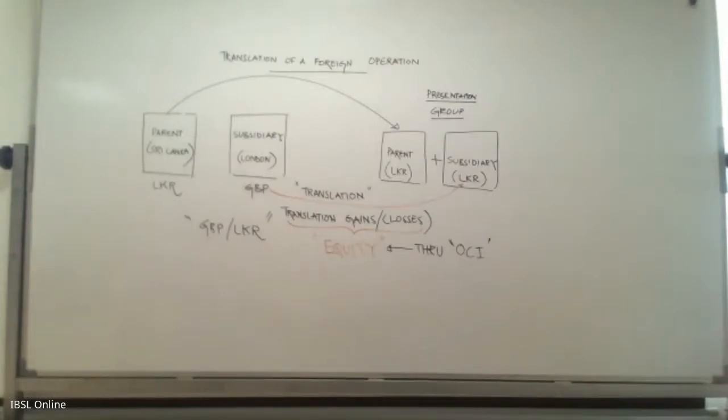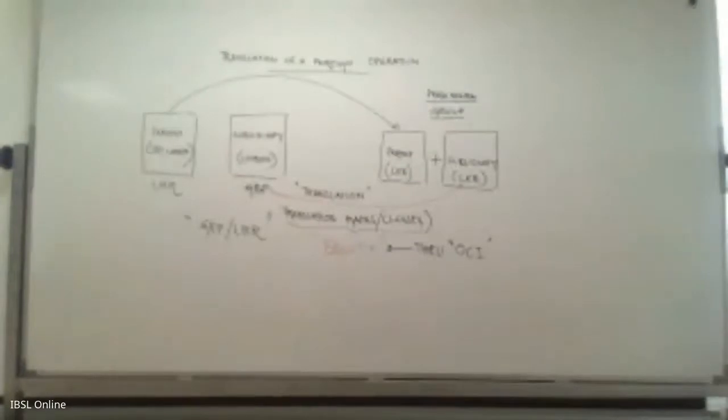But there had been once I think there was a question. So you have to remember how you take this translation gain or loss resulting from the translation of a foreign operation into the statement of comprehensive income. Okay. So quickly take down.